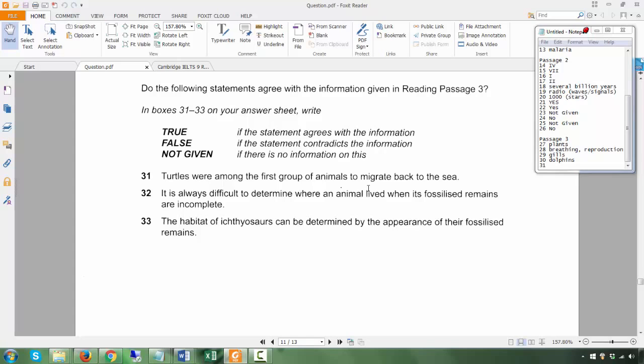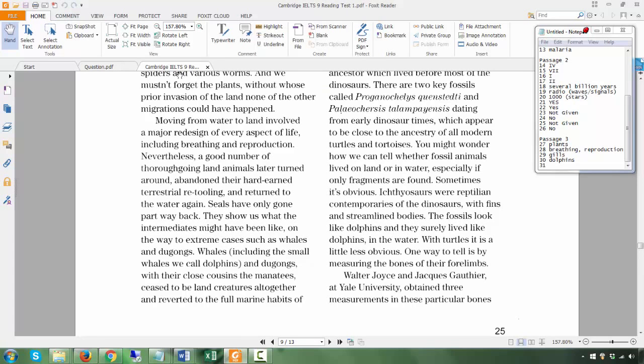True, false, not given. You have 31, 32, and 33. Okay. By right, you should see this in order. So let's see if it's so. 31. Turtles were among the first group of animals to migrate back to the sea. Does it say anything about turtles?